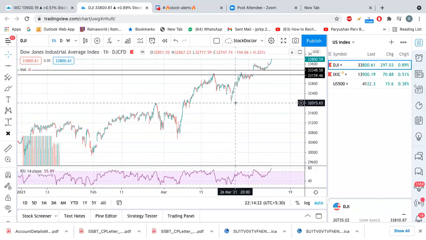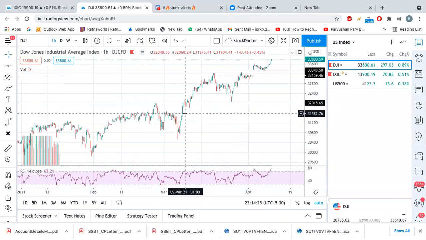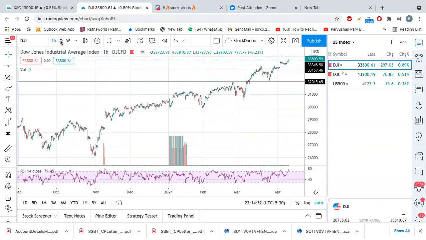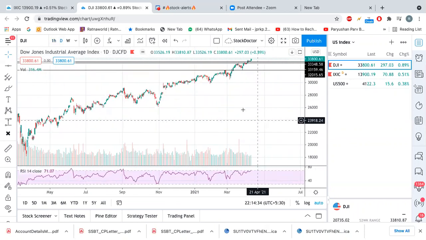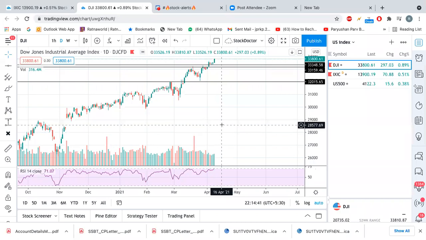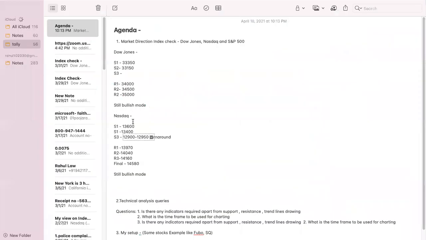Yes, here I can say that the Dow Jones has turned around from here. So this is it, 32,000 here. If the Dow Jones starts falling below 32,000, it means we can see a major correction in the market. So here I will mention 32,000 turnaround.